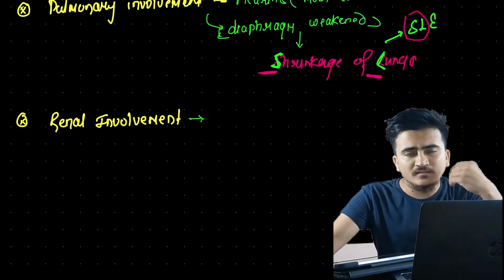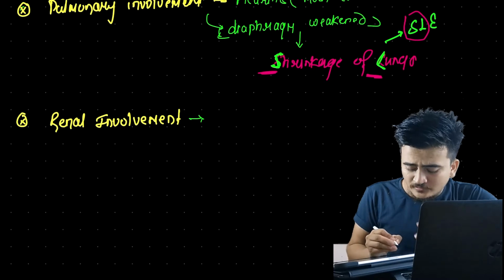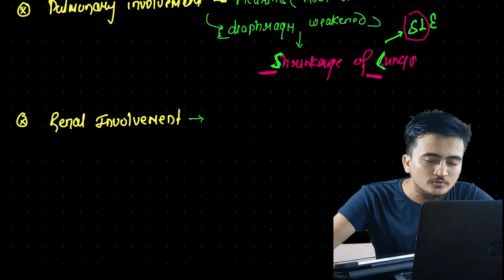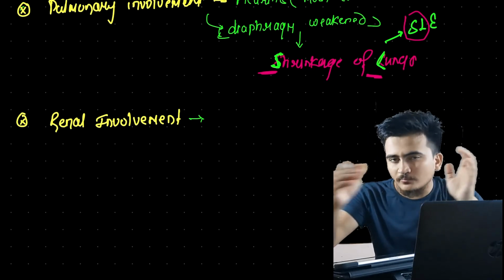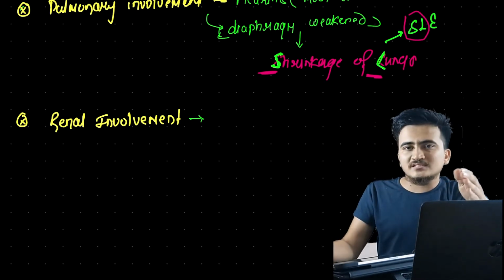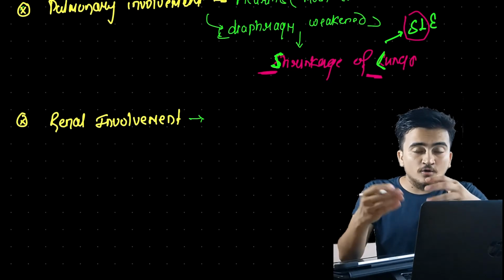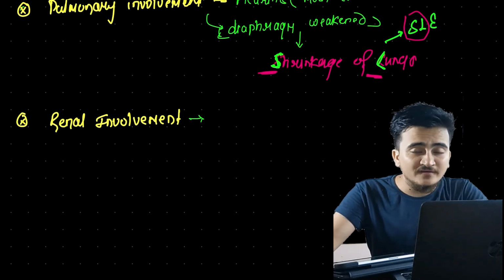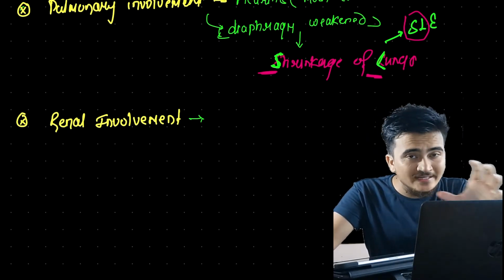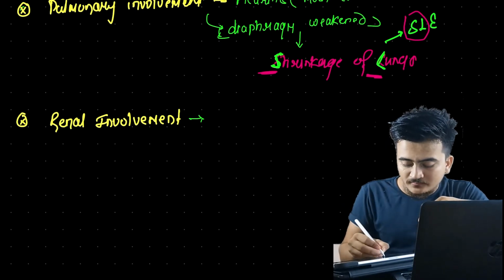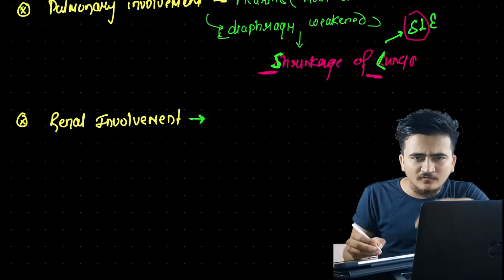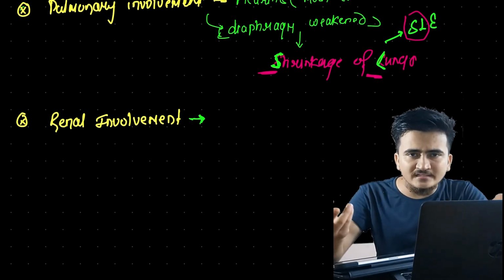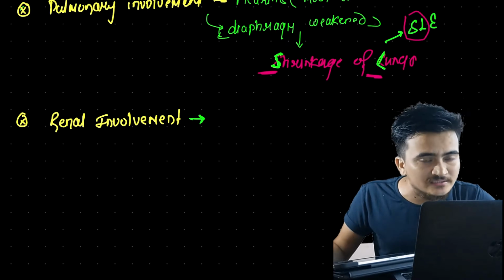And the criteria that will fall in SLE is type 4 glomerulonephritis, right?